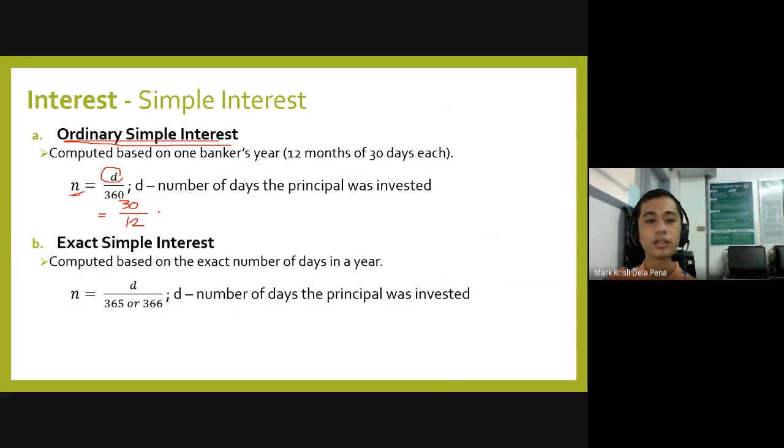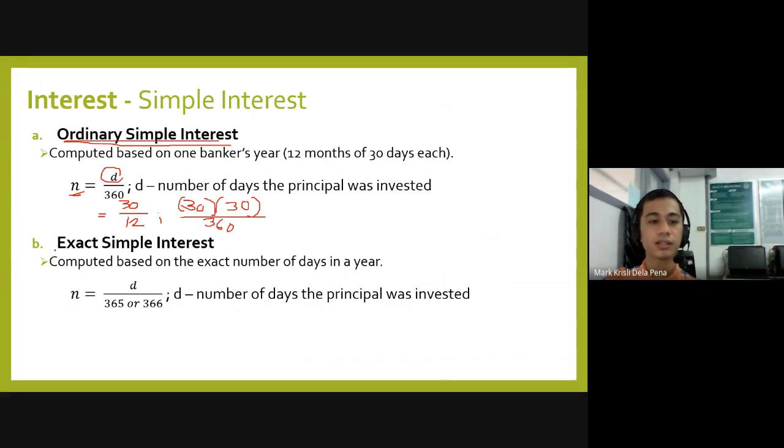Or you can use the longer process: 30 months multiplied by the number of days per month, and that is based on the banker's year, 1 month has 30 days, so you multiply it by 30 and divide by 360, both of which will have the same result. And again, remember that n shall be in terms of years.